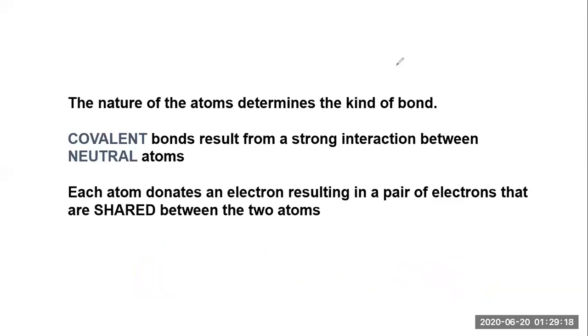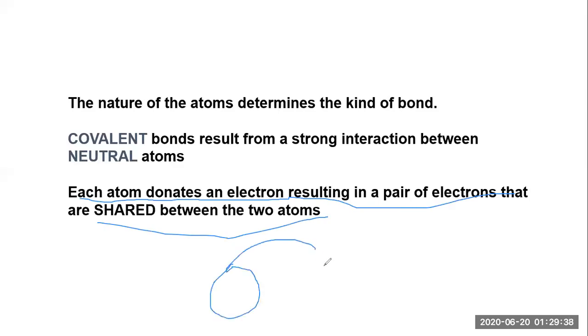Each atom donates an electron, resulting in a pair of electrons that are shared between the two atoms. So one atom shares its electron with the other atom, which forms a bond between them.